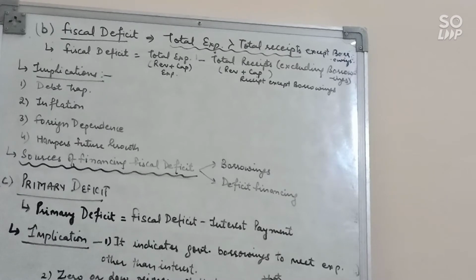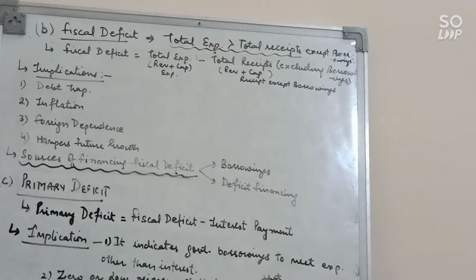Now second is deficit financing. Deficit financing means printing of new currency. Whenever there is fiscal deficit, the government may borrow money from RBI to meet its expenditure. RBI will issue new currency for this purpose, and this process is known as deficit financing. Clear? But from these two sources, borrowing is the better source because it will not create inflationary pressure in the country. But due to deficit financing, there is inflationary pressure in the country because the money supply will increase in the economy. Clear?